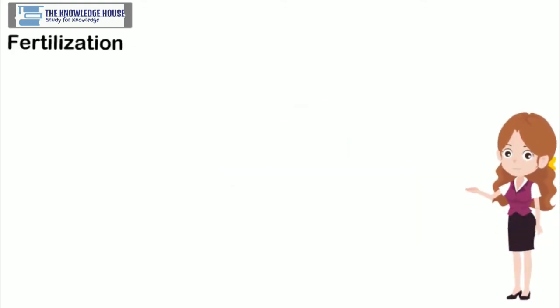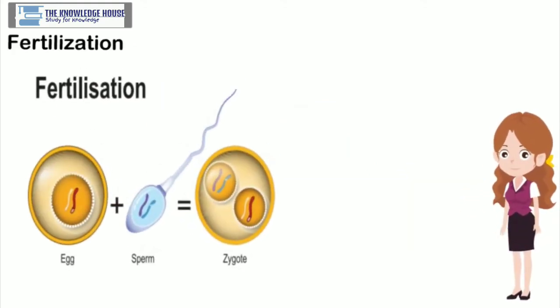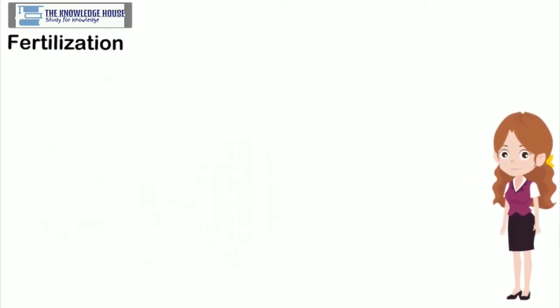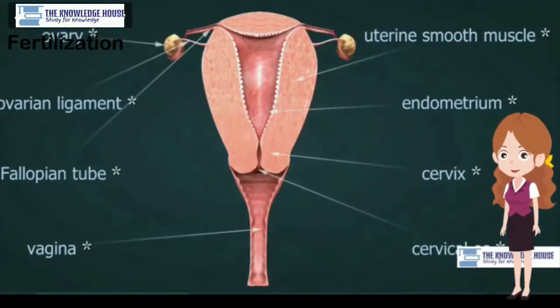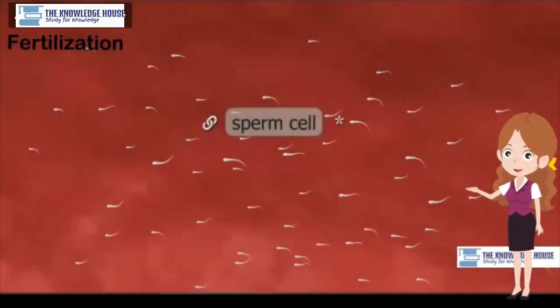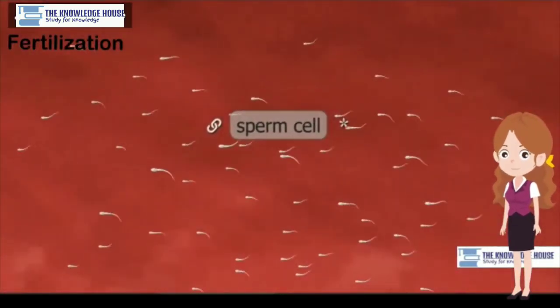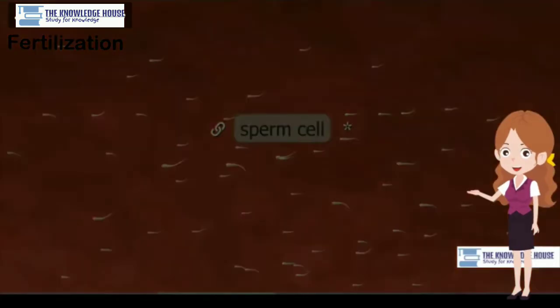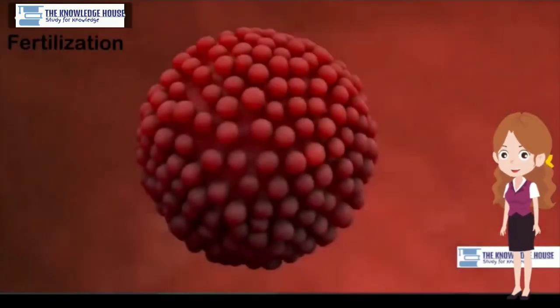Fertilization. Formation of zygote by union of sperm and ovum is called as fertilization. Fertilization is internal in humans. Semen is ejaculated in vagina during copulation. Sperms, in the numbers of few millions, start their journey by the route of vagina, uterus, oviduct. One of those few million sperms fertilizes the only ovum present in the oviduct.